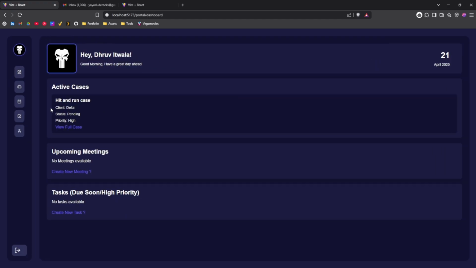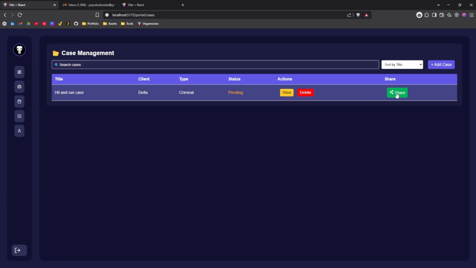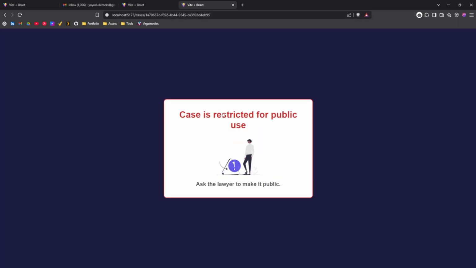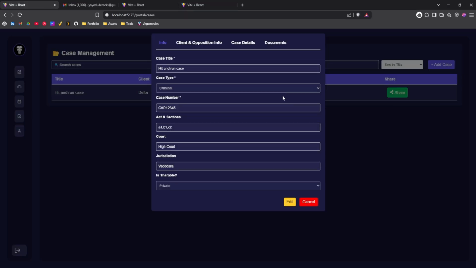We can see the cases with high priority, and as I said, whether it is shareable or not. So let's check. Since we have the status as private, you will get an error that the case is restricted for public use, ask the lawyer. So let's update our case.